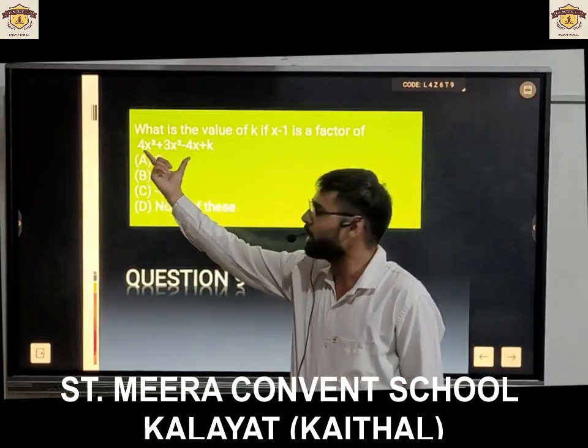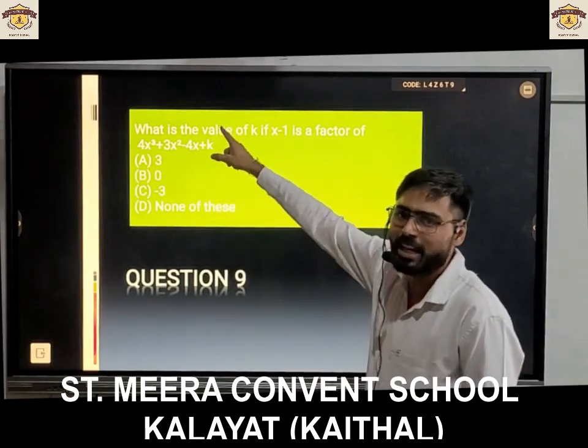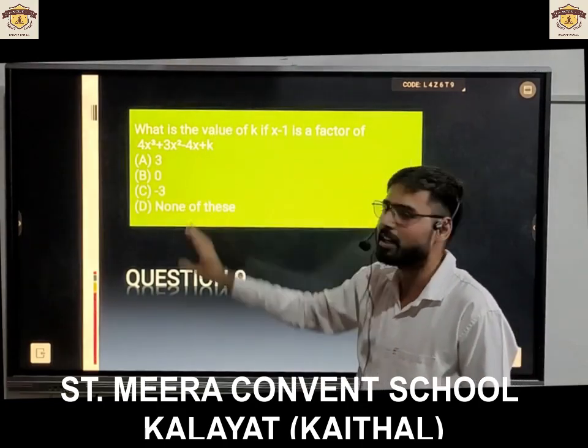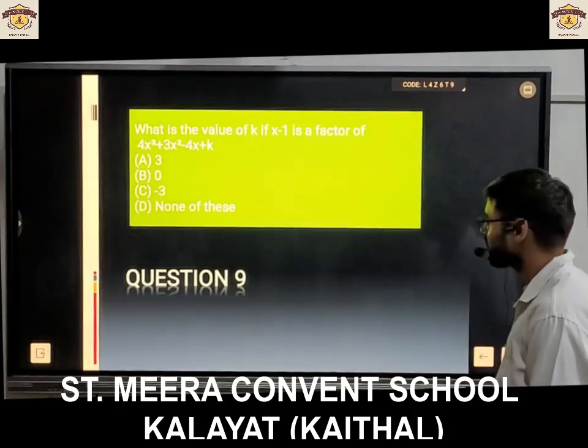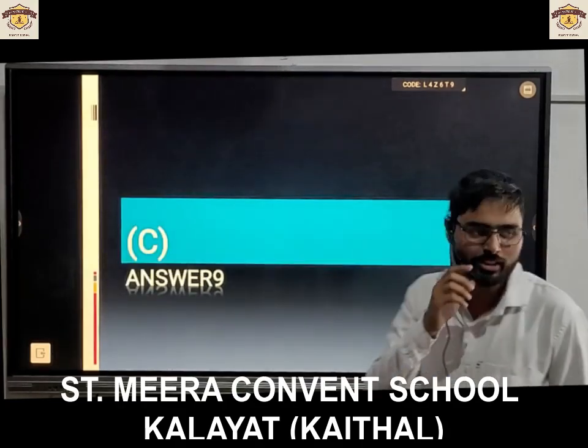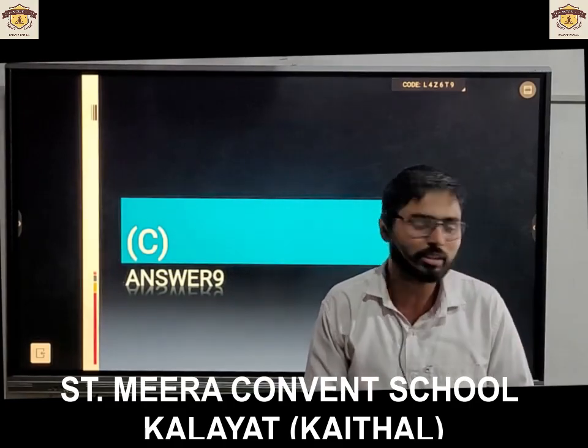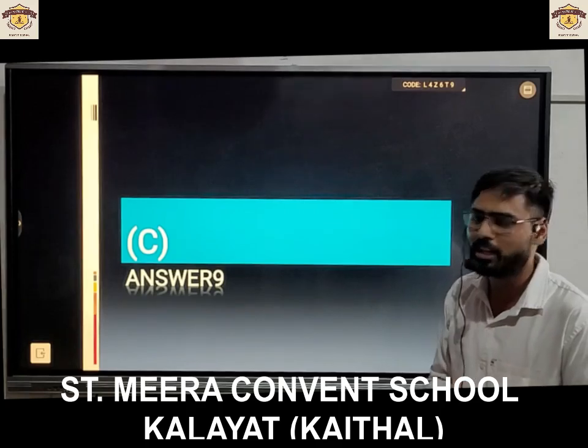You will have to put the polynomial equal to 0 and then put x equal to 1. You will get the answer minus 3. So option C is absolutely the right answer. Sir, bonus point for Manna. Yes, the next question is for Manna team.